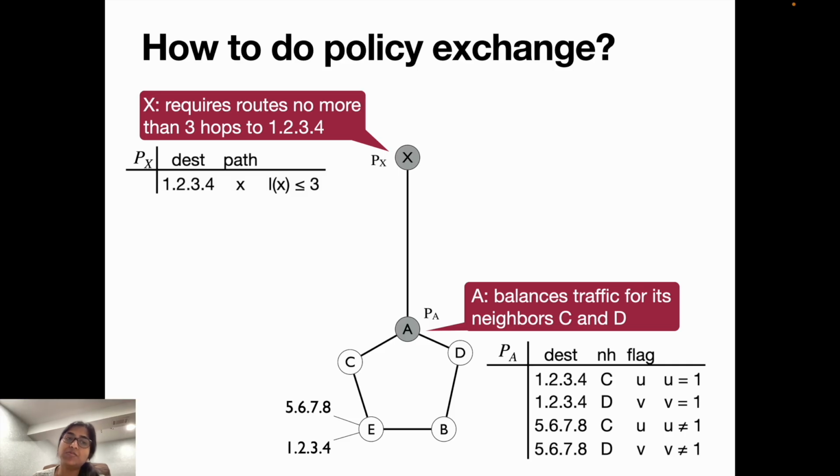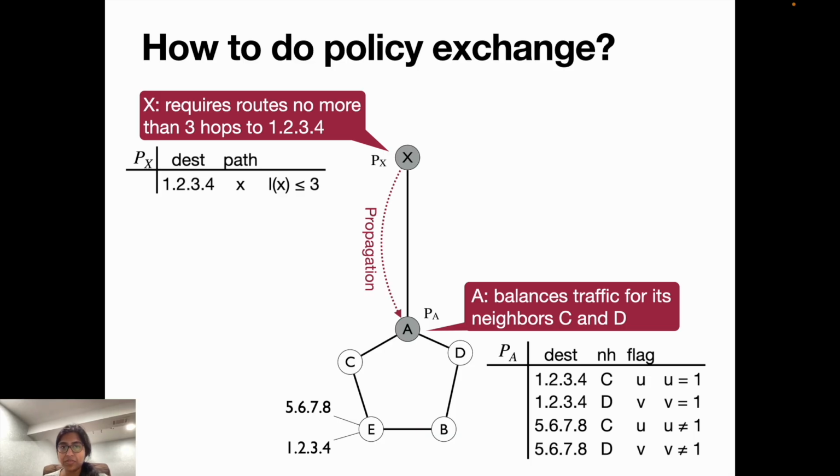We have our first policy at node X, and we see that we have a condition here that Lx should be less than or equal to 3, which denotes the hop count. And we also have our conditional table. We also have our policy table at node A, which has conditions based on the flags U and V, such that both nodes C and D should not be carrying traffic for the same node at any point of time.